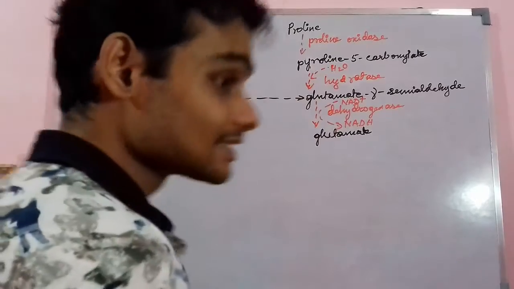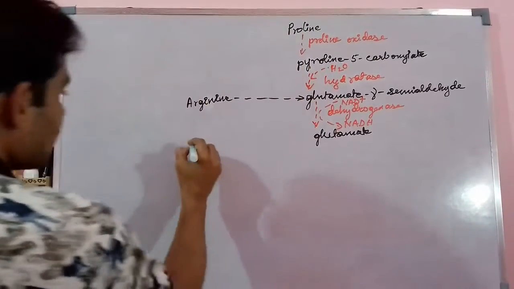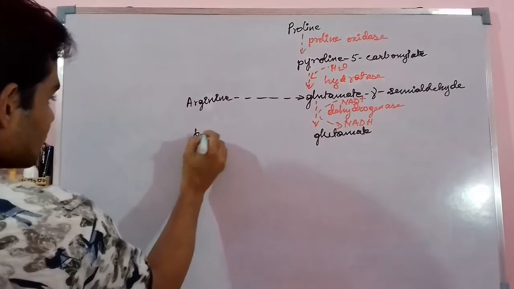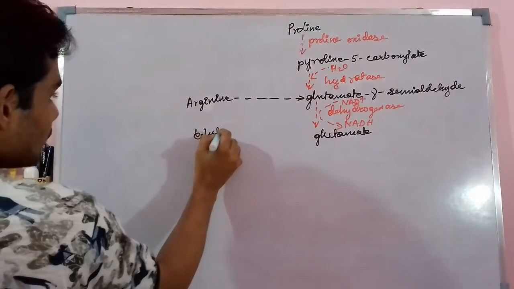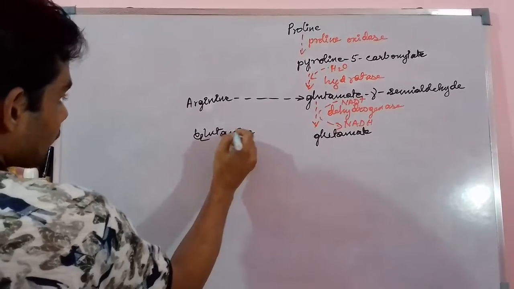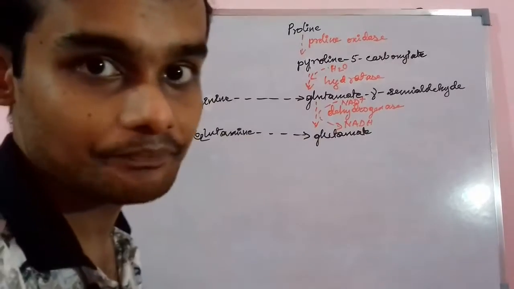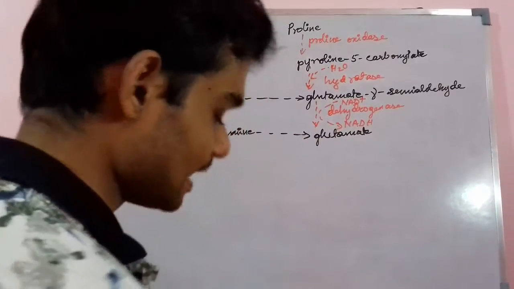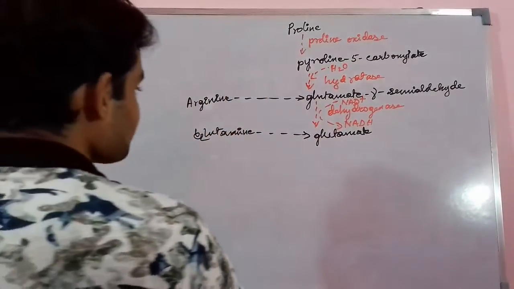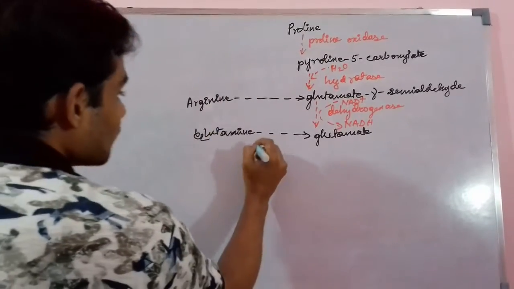Now this glutamate molecule or amino acid also arises from another amino acid called glutamine. Glutamine gives rise to glutamate in the presence of glutaminase. It is a single step enzyme, that's why I am writing this enzyme here.